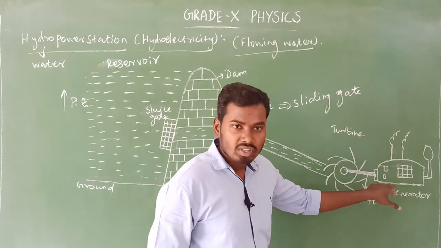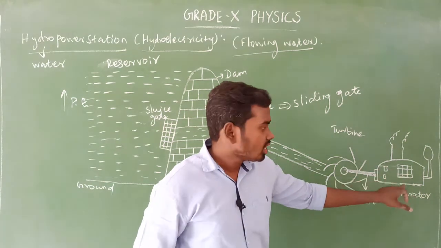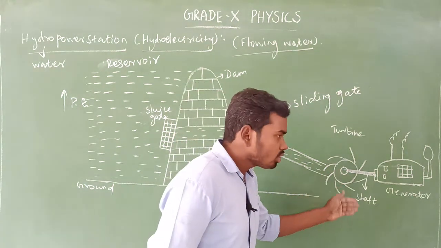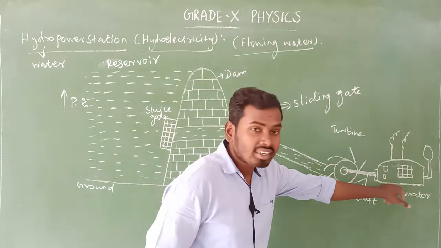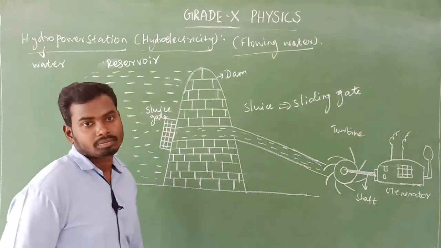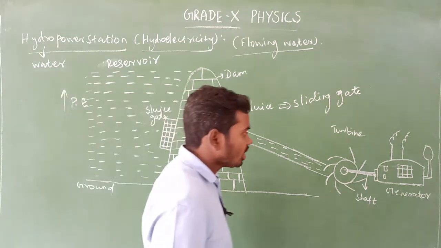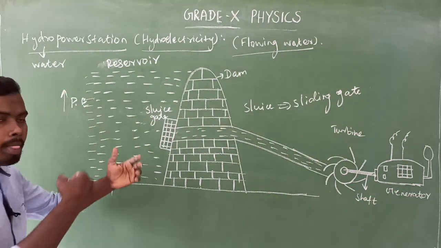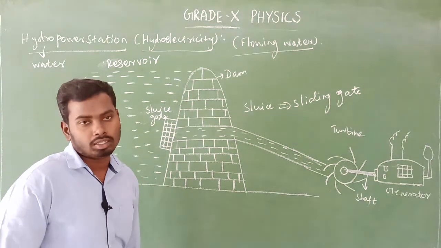The other end of the shaft is connected with the generator. Due to this rotation of the turbine, electricity is generated in the generator. So this is the hydro power station working method.